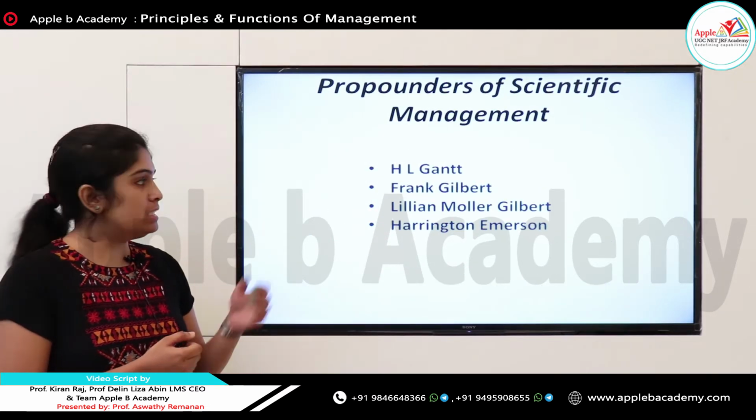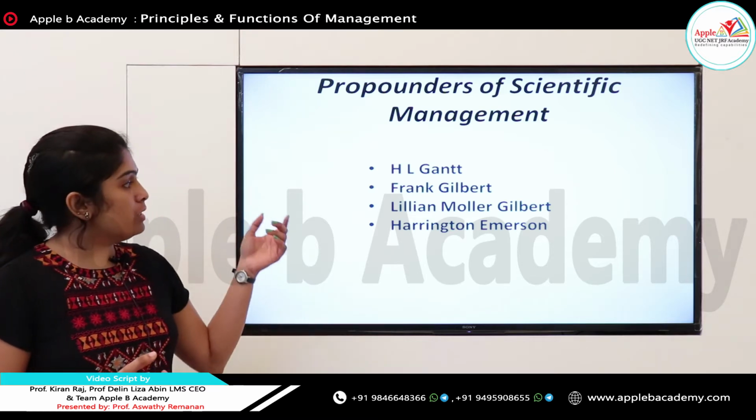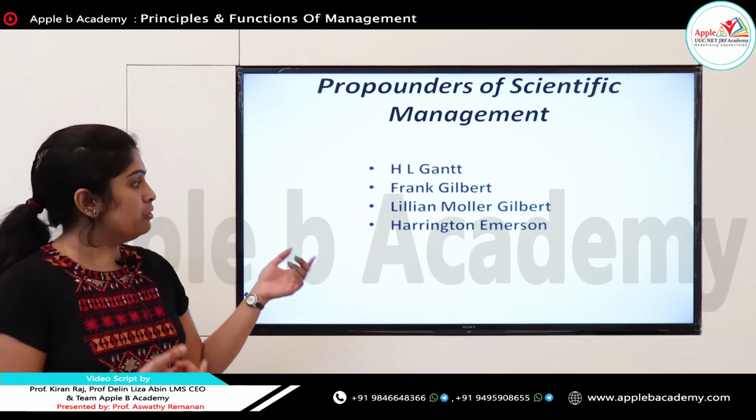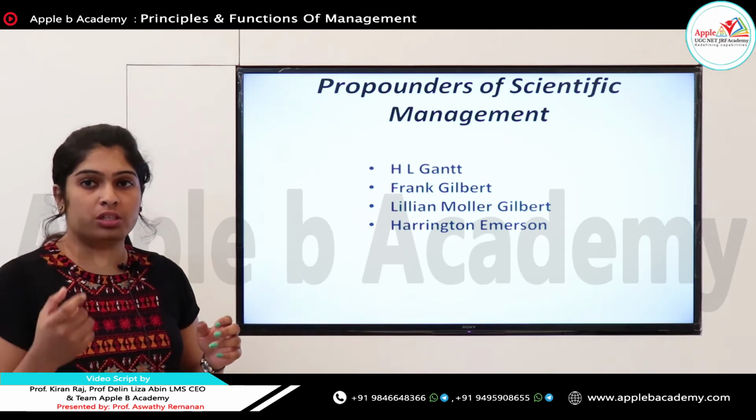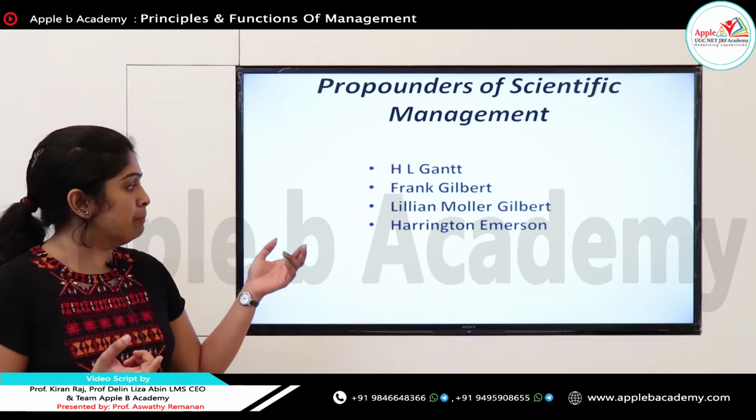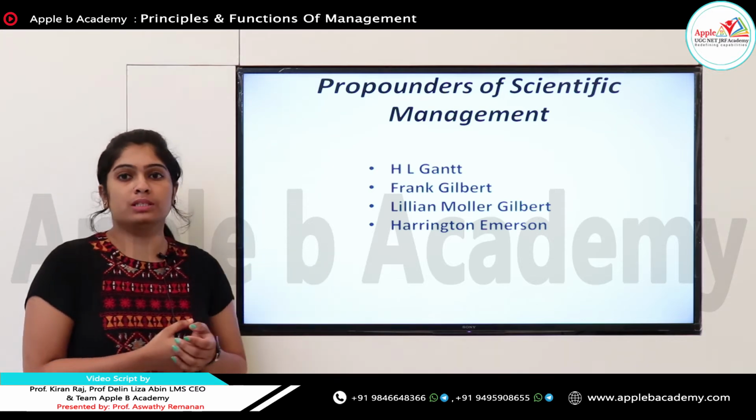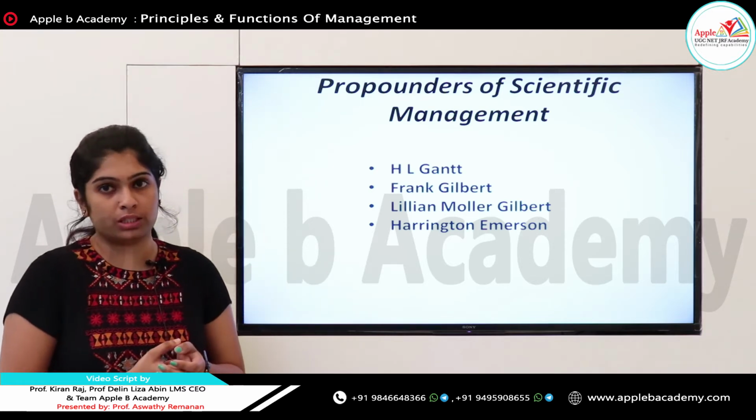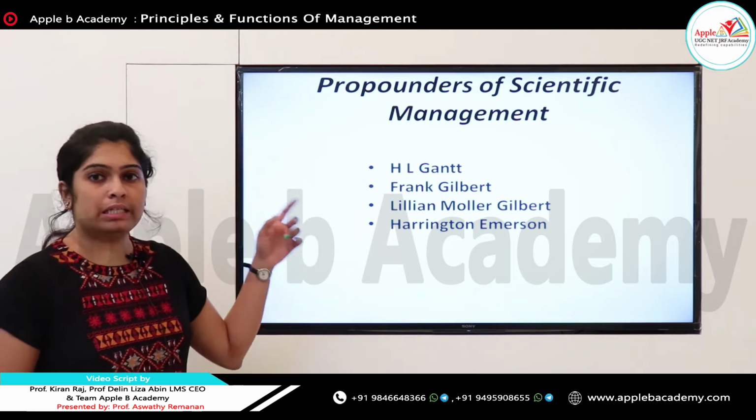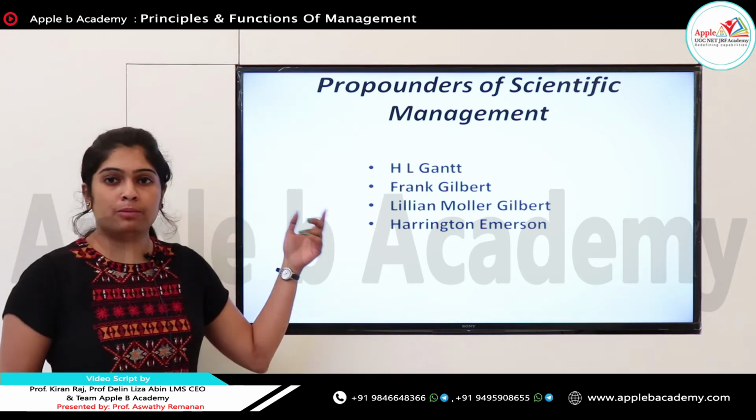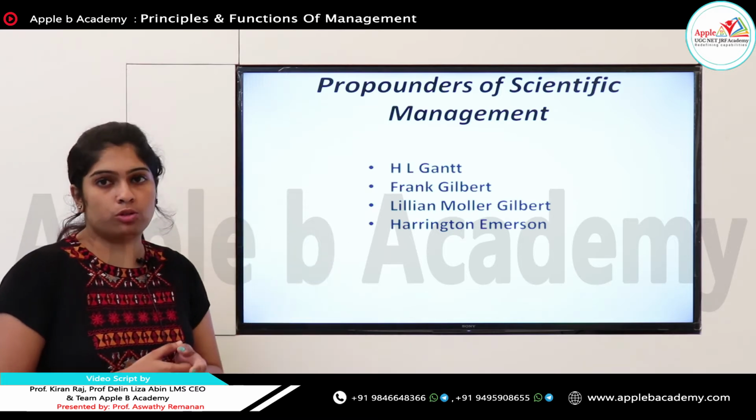The first one is H.L. Gantt, who invented the Gantt chart in 1910. And the next one, Frank Gilbreth and his wife Lillian Moller Gilbreth. They always focused on the study of motion. So motion study is focused by them. And the next one is Harrington Emerson. The main work of Emerson is the 12 Principles of Efficiency. Again, the propounders of scientific management theory: H.L. Gantt, Gantt chart; Frank Gilbreth and Lillian Moller Gilbreth, motion study; and Harrington Emerson, 12 Principles of Efficiency.